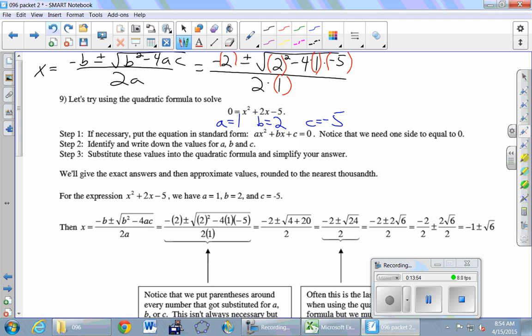Okay, so let's clean this thing up. You got to know your order of operations really well in order to do this. Okay, I don't need parentheses anymore. That's just negative 2 plus or minus square root of. First thing we do in here is the square. Exponents come before subtraction or multiplication. Yeah, PEMDAS? Okay, so 2 squared is 4. Okay, and now I'm doing a bunch of calculating kind of all at once here. I've got subtract 4 times 1 times negative 5.